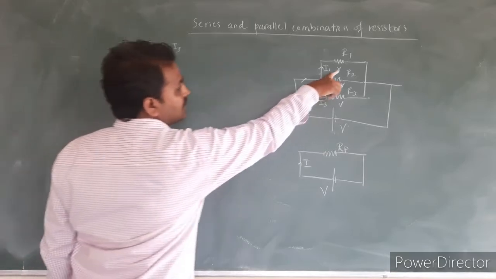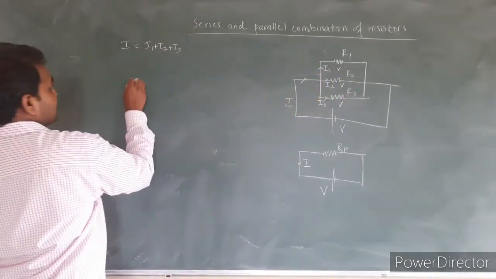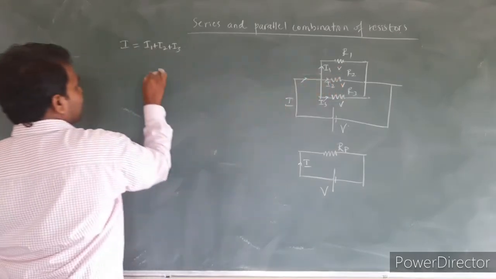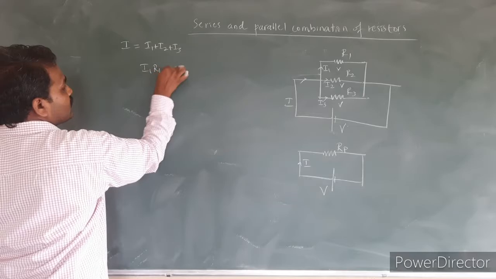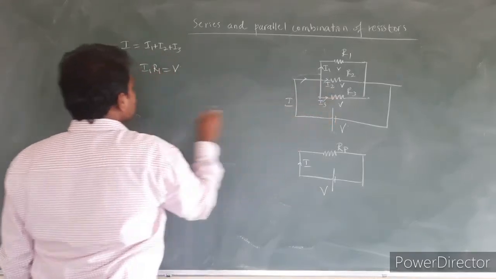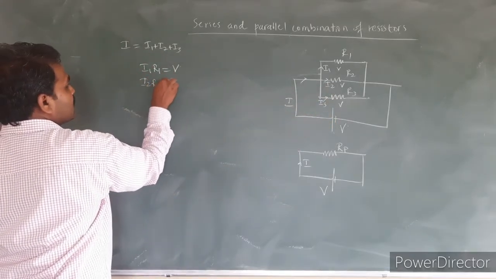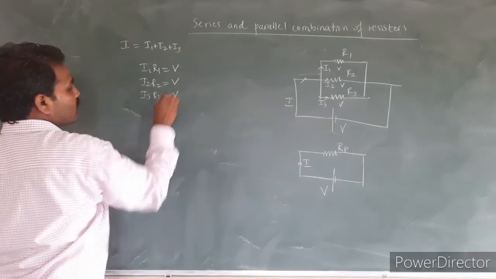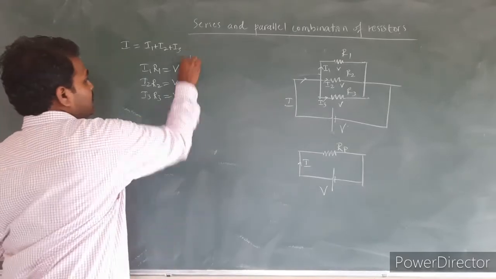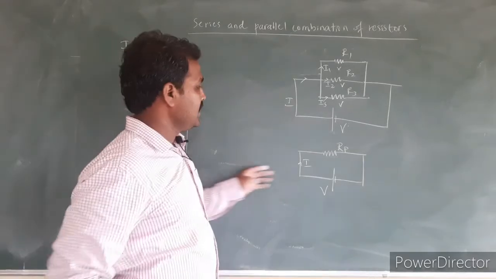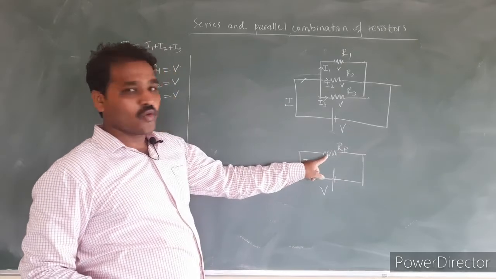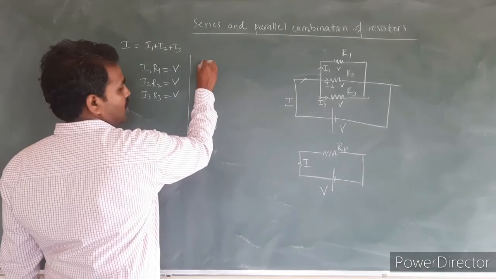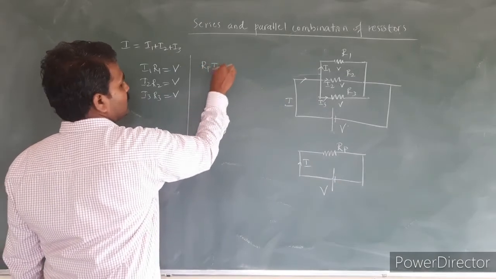When I consider the first resistor, I can write the potential drop is equal to V. I can write I1 into R1 is equal to V. Similarly, for the second and third resistor, I can write I2 into R2 is also equal to V, and I3 into R3 is also equal to V here. This is when I consider individual resistors. Similarly, when I consider the equivalent resistance of the combination, I can write Rp into I is equal to V.